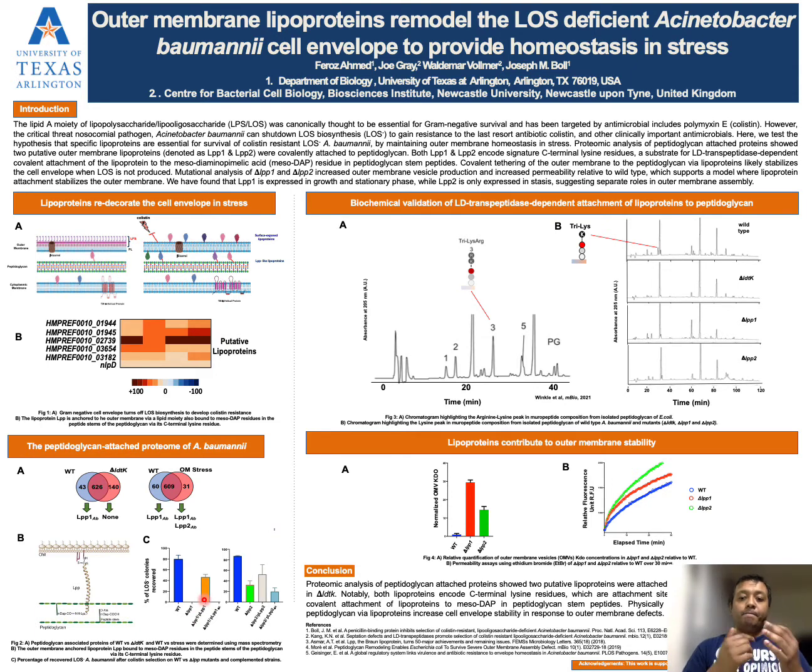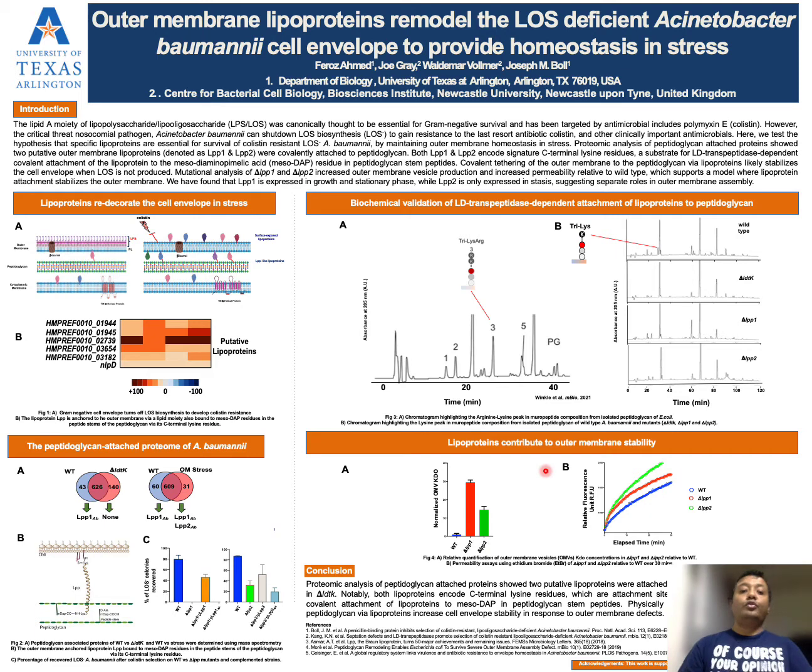Muropeptide profiling using HPLC further validates the role of LDTK in lipoprotein attachment, as shown in figure 3. Muropeptides are digested with trypsin that leaves the trilysine residues, and we have seen the presence of a trilysine peak in wild type but not in the delta LDTK mutant, and also not in the lipoprotein mutants.